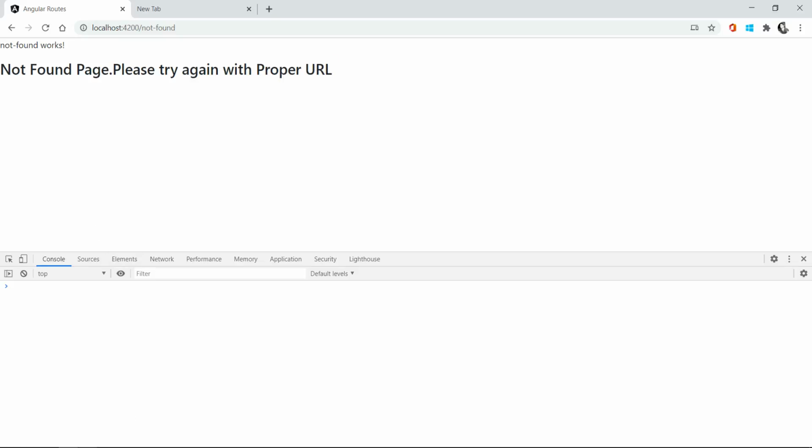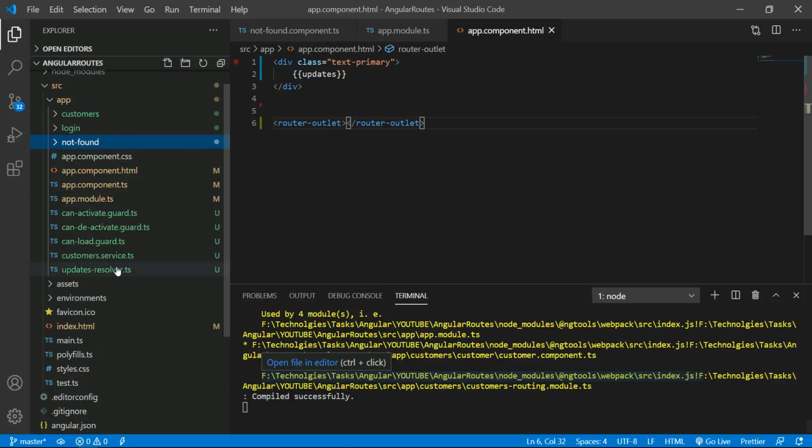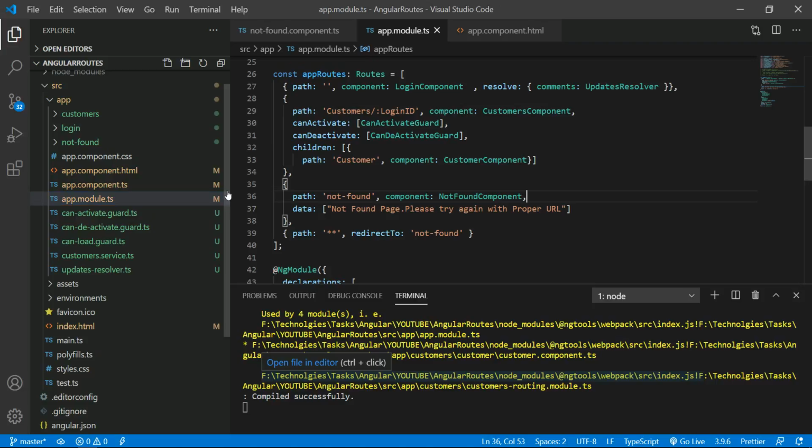How do we do that? We have the data property under the route section, so we can use that here. In the data I am writing some static message, the same message we are showing in HTML. I just copy and paste it here, but I am making it a data property, using this kind of syntax. So once you do this, this is the same message. Data is a property on the route section, right?